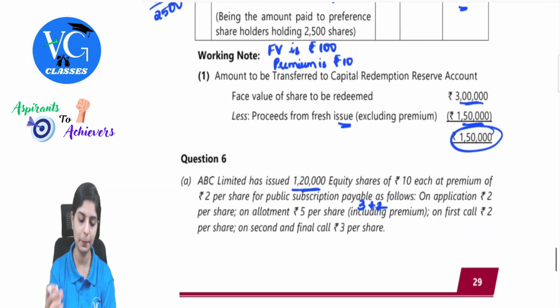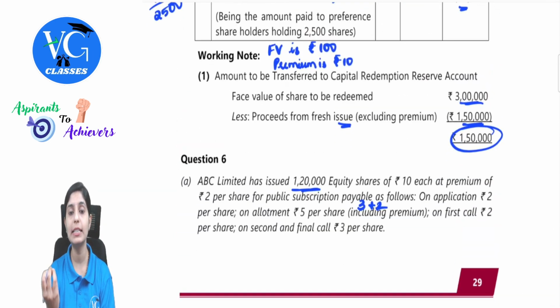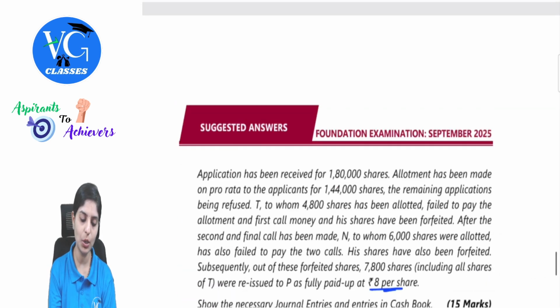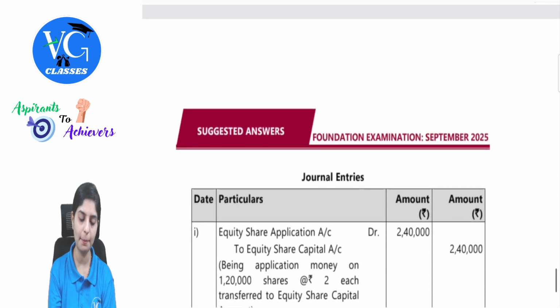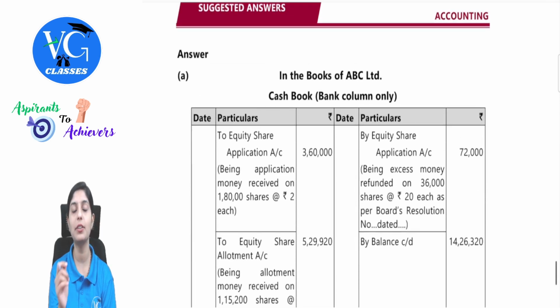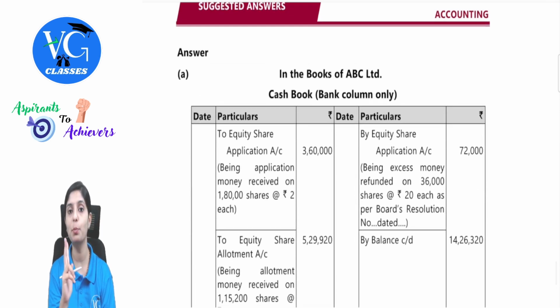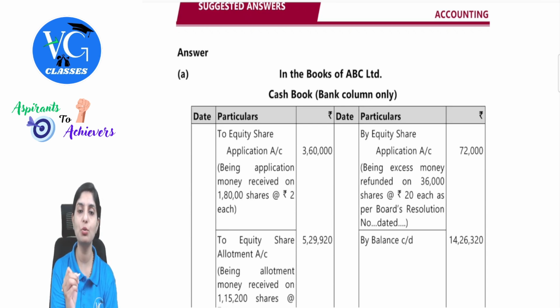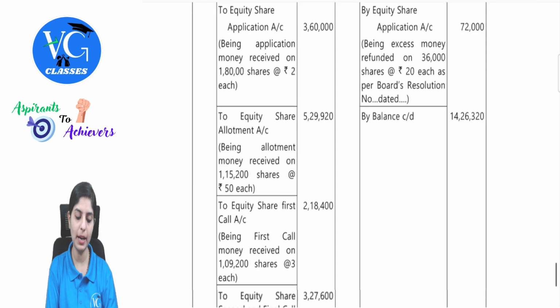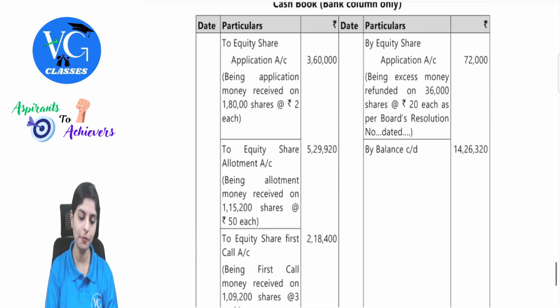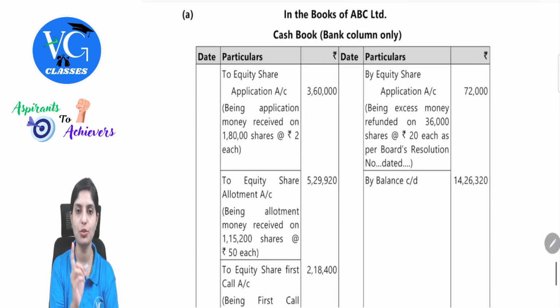First of all, what is the entry? When the application money is received, bank account debit to equity share application. Yes or no? So bank account debit to equity share application. How many applications have we received? We have received 1,80,000 applications at rupees 2 per share. So they have asked us to prepare cash book. So what we have to record now is, all the cash book entries will be presented in the cash book and those in the journal other than cash entries will be written in the normal journal. So we have written here cash book format and then the journal format.